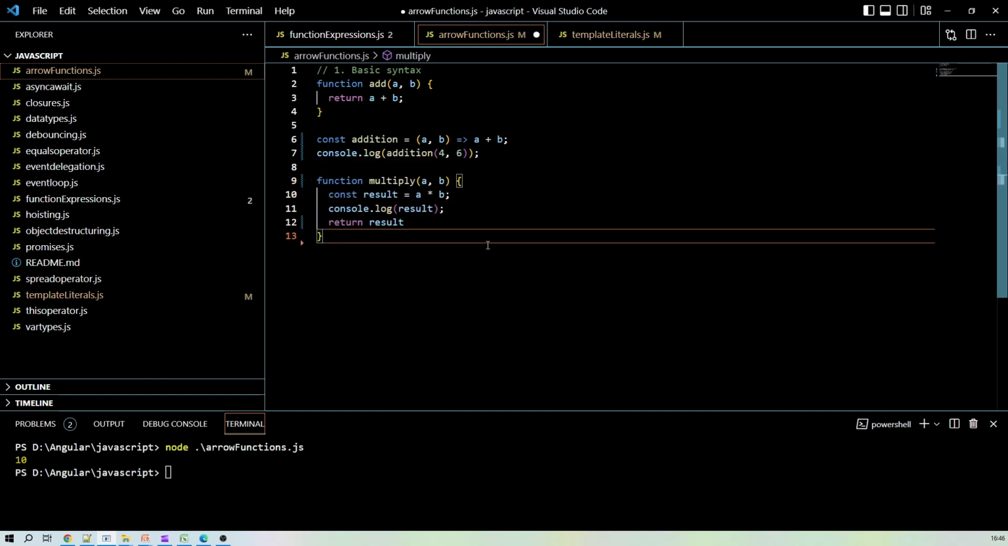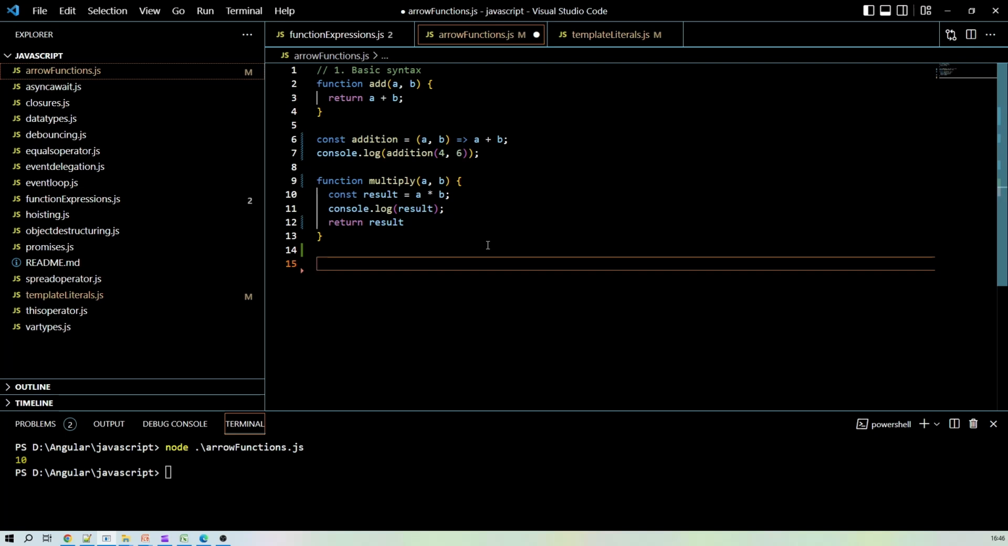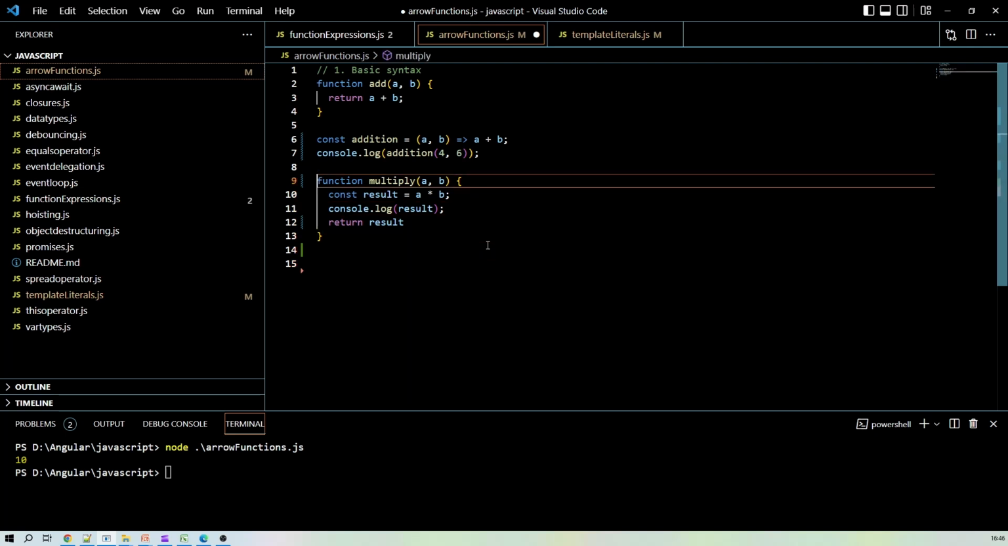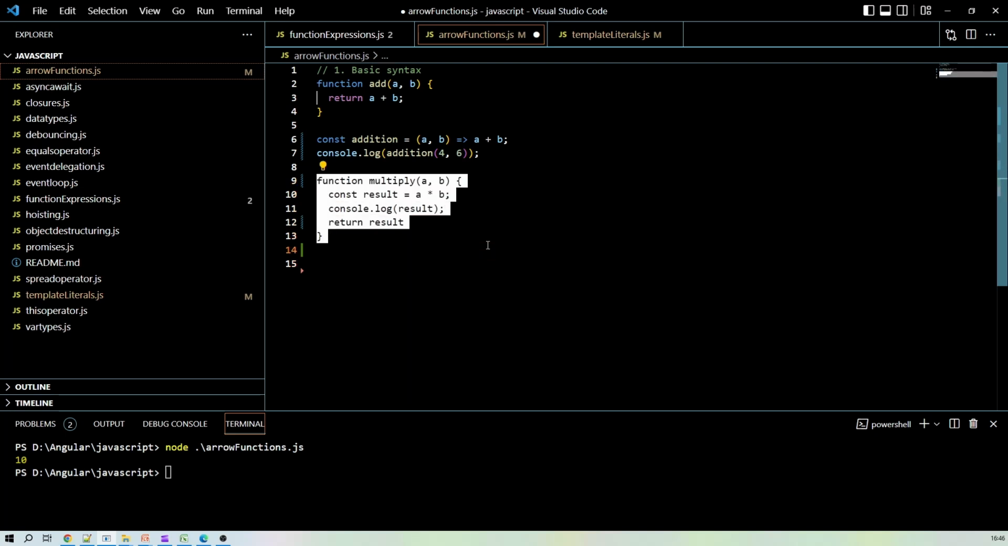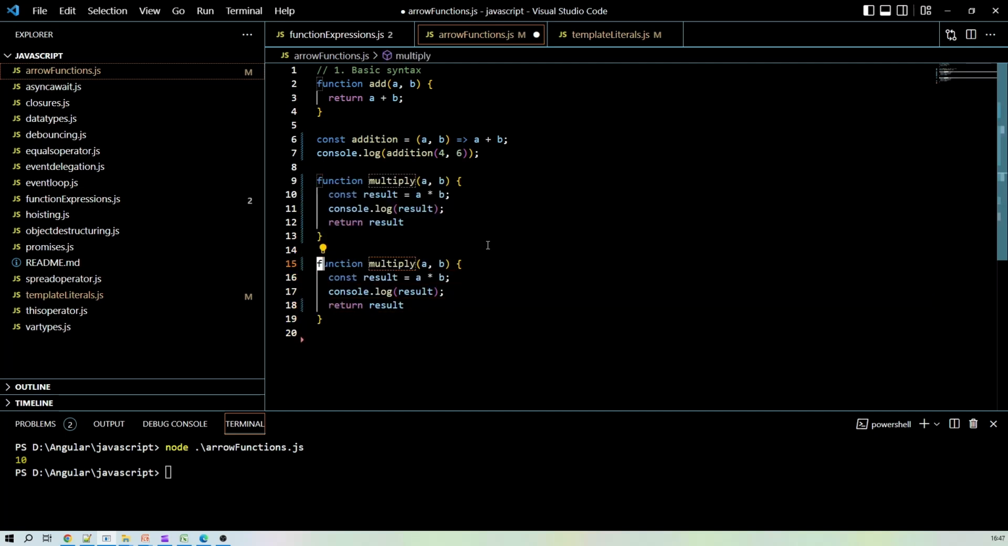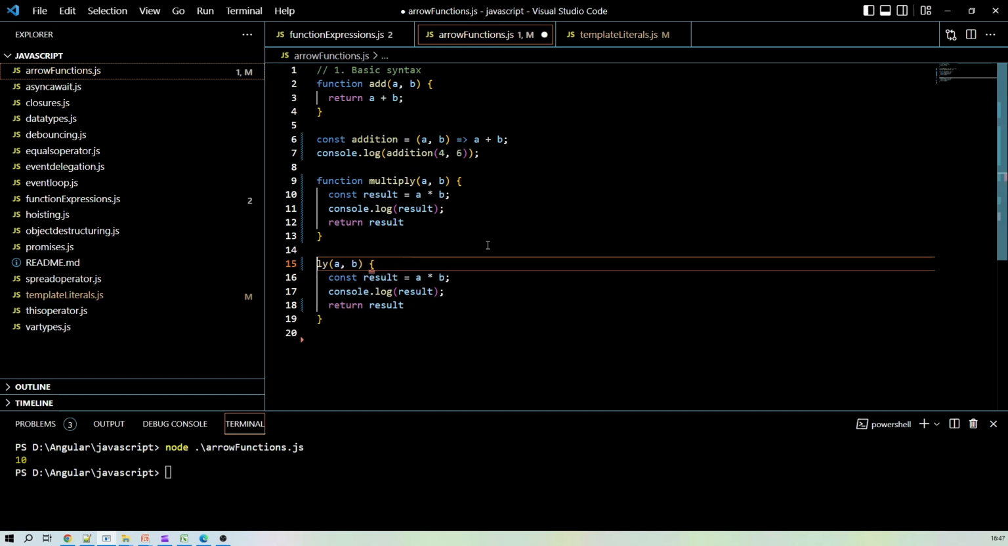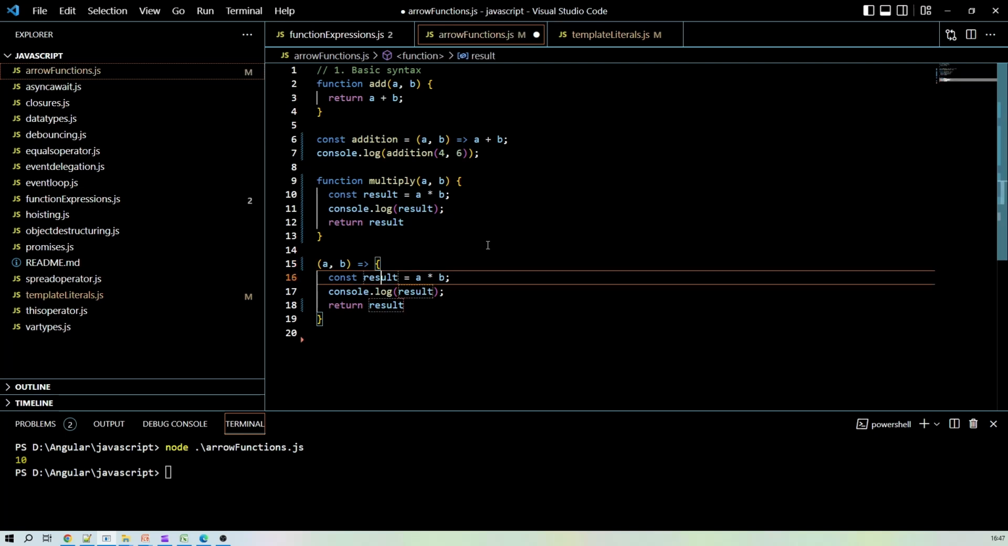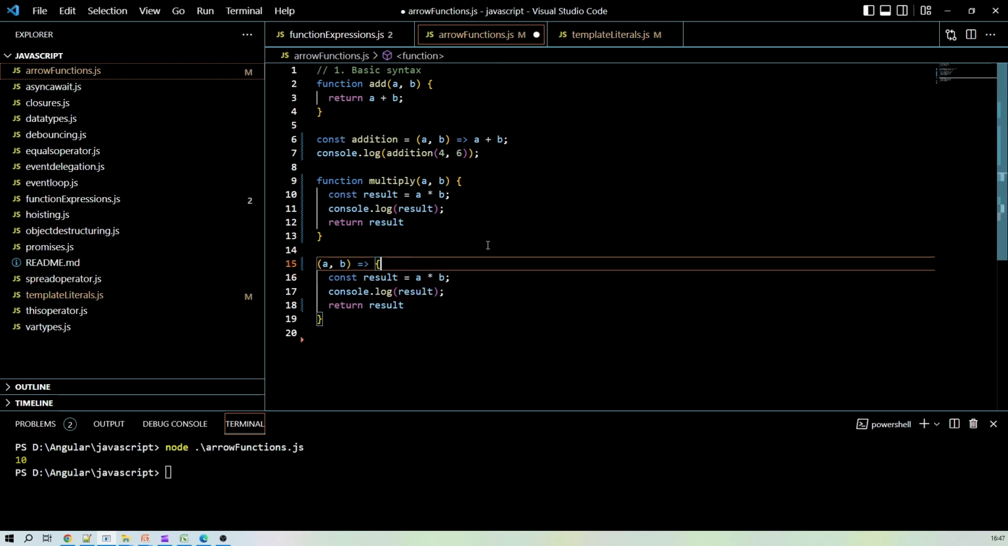Now we have to write this function by using the arrow function. Let's see how we can convert it. We can remove this function keyword, and we can remove this function name also, and here we can add the arrow. As we have multiple statements inside this function, we cannot remove the curly braces, correct?